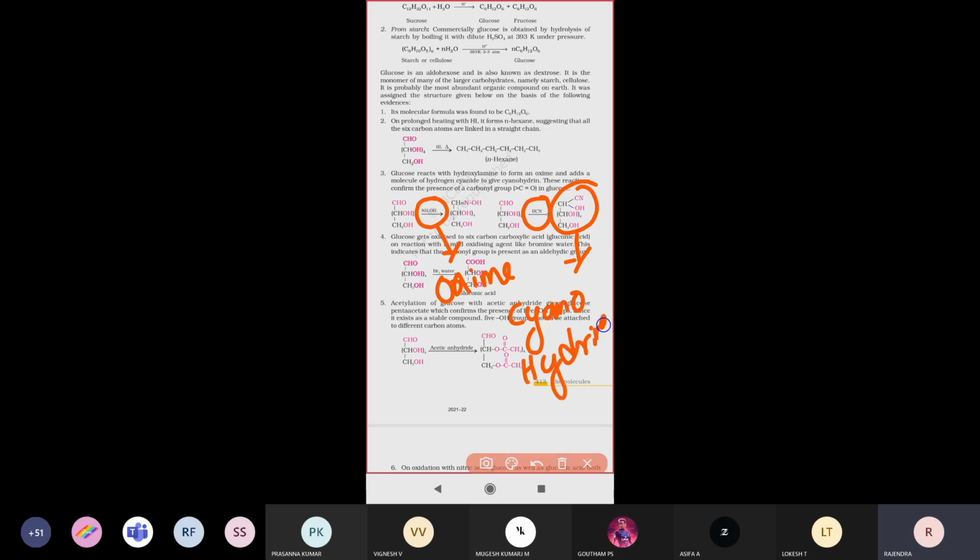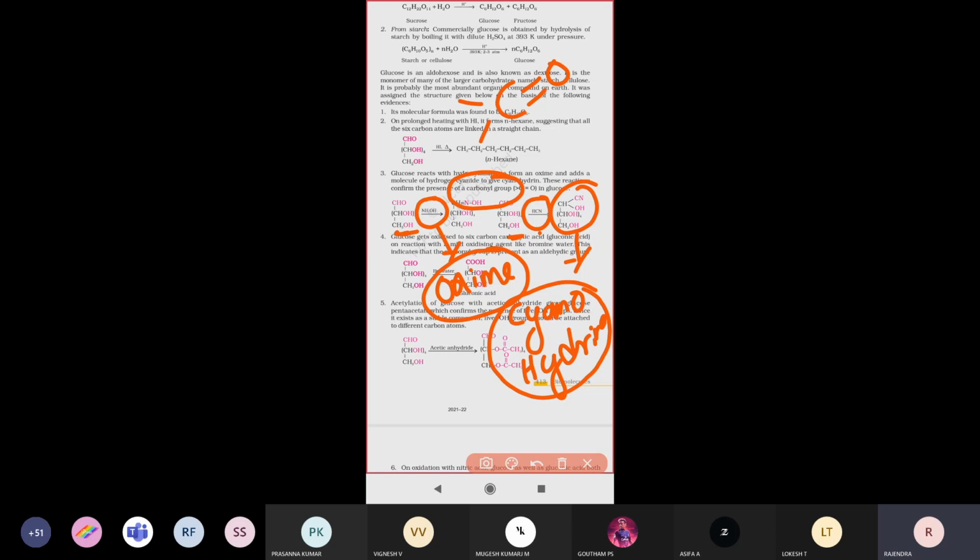So these two reactions give evidence that the glucose molecule should contain a carbonyl group. Carbonyl group is nothing but C double bond O, and that group is present.